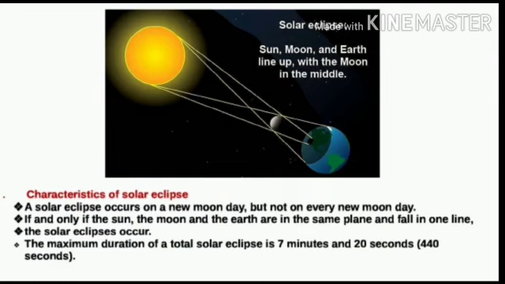What are the characteristics of solar eclipse? First, a solar eclipse occurs on a new moon day but not on every new moon day. Second, if and only if the sun, the moon and the earth are in the same plane and fall in one line, the solar eclipse occurs. Third, the maximum duration of a total solar eclipse is 7 minutes and 20 seconds, that means 440 seconds.